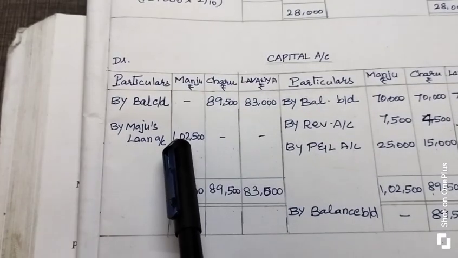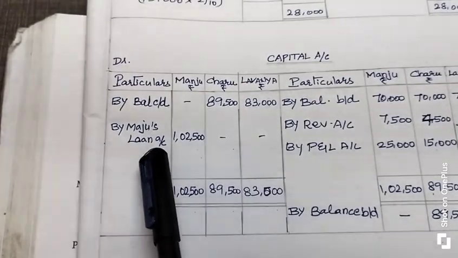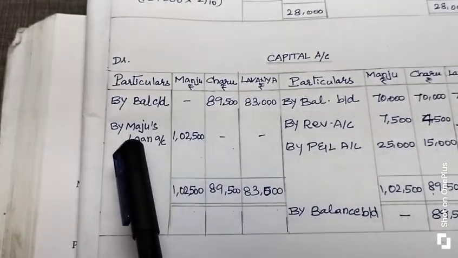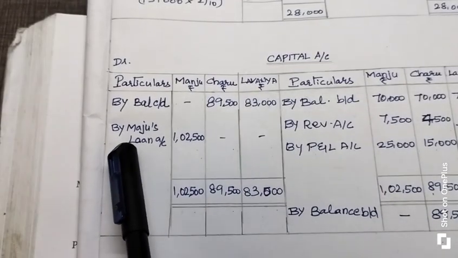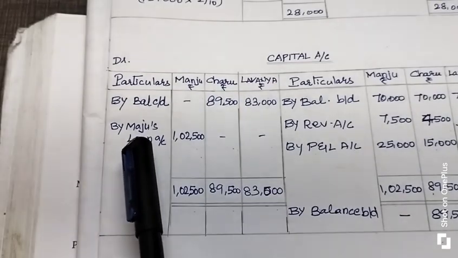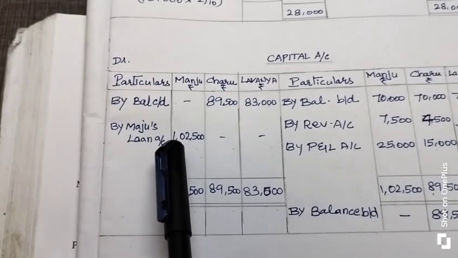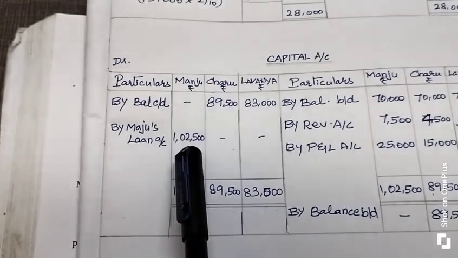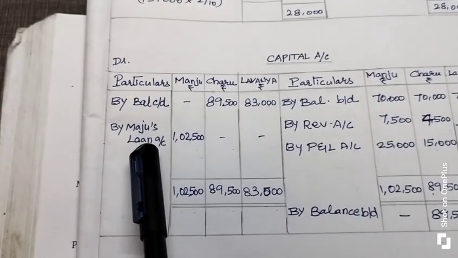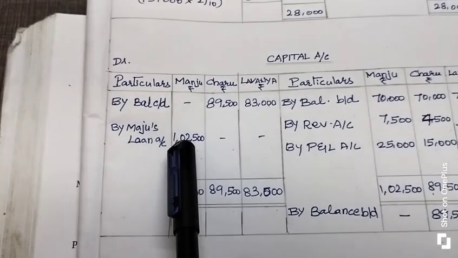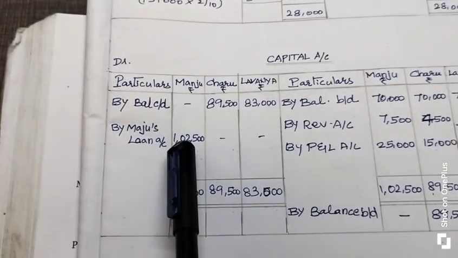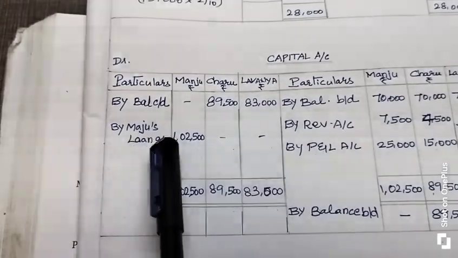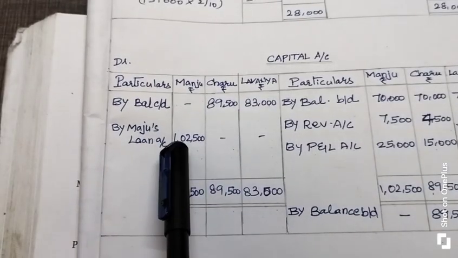So it is considered as a loan, Manju's loan. So that 1,02,500 rupees goes to Manju's loan account. Why? Because if they do not make the settlement to the retiring partner, then that due amount is considered as Manju's loan account. That means Manju provides a loan to the business. So you have to write: By Manju's loan account, 1,02,500 rupees.